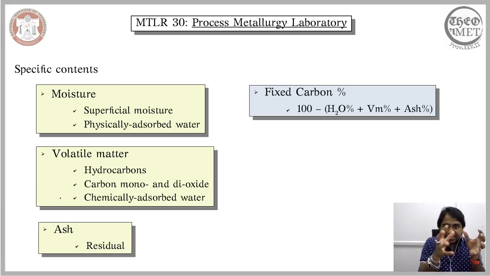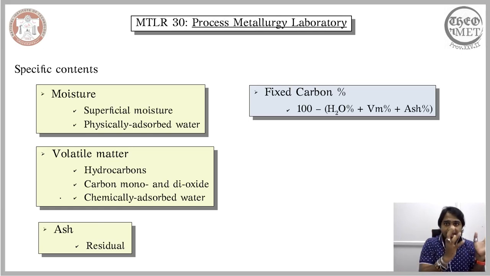These contents replace elements in the chemical composition of the coal. Essentially, proximate analysis is equivalent to the chemical analysis of an alloy. When you want to understand the chemical composition of an alloy, you go for a specific approach. When you want to understand the chemical composition of coal, you go for proximate analysis. And in proximate analysis, you won't be considering individual elements, but rather specific contents. You calculate the amount of moisture, the amount of volatile matter or volatile substance present in the coal, and also the amount of ash. And after experimentally determining all this, you ultimately calculate the fixed carbon in this coal.